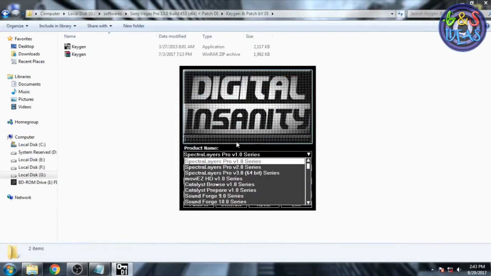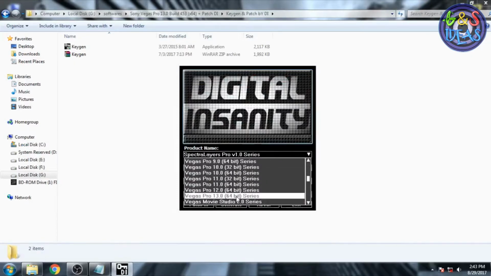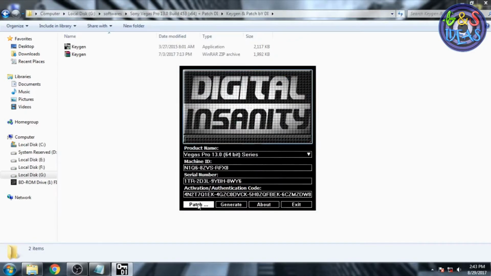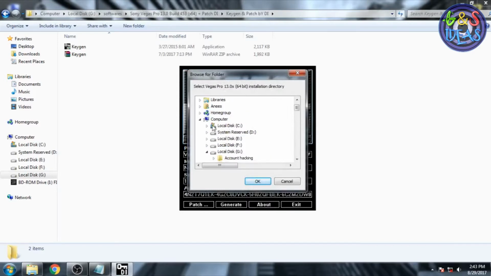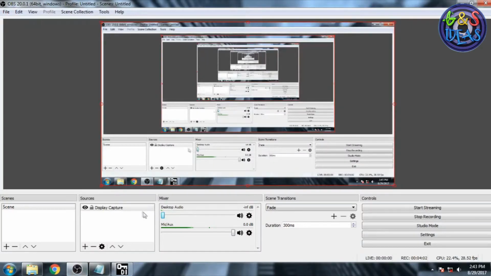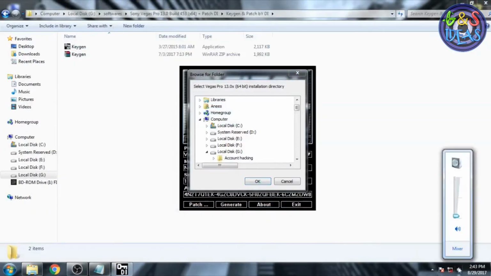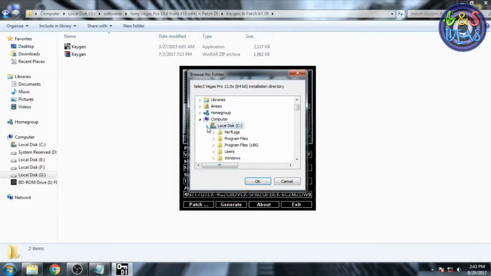First of all you need to select the program. As I'm going to install Sony Vegas 13, here is 13 Pro 64-bit. Select that and press on patch. Then select where you have installed it. As we installed in C drive, Program Files (x86), sorry, it's in Program Files.